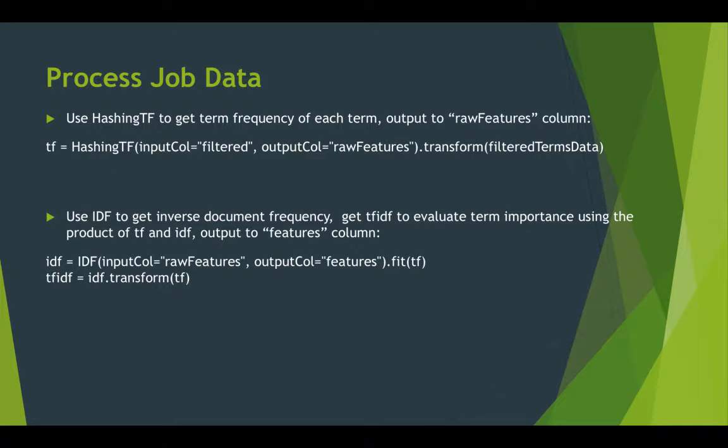We're using hashing TF to get term frequency of each term output to raw features column, and we use IDF to get inverse document frequency. Get TF IDF to evaluate term importance using the product of TF and IDF. Output to features column.